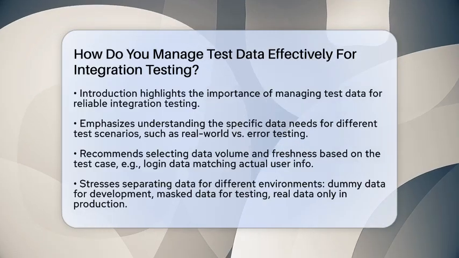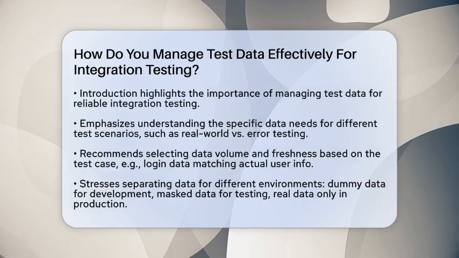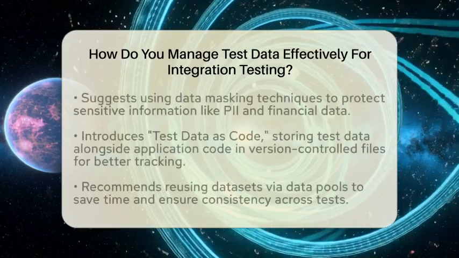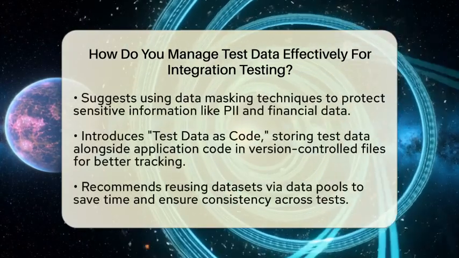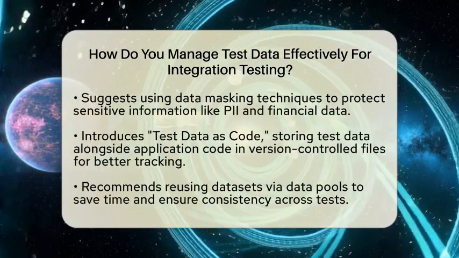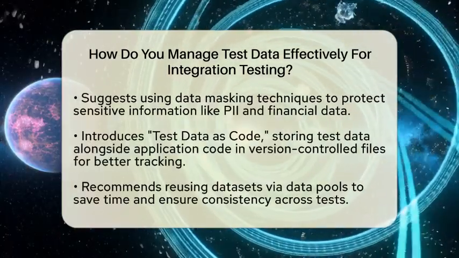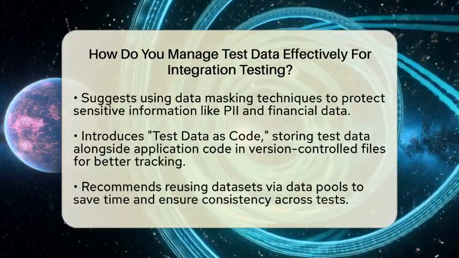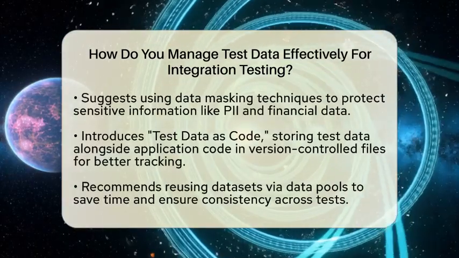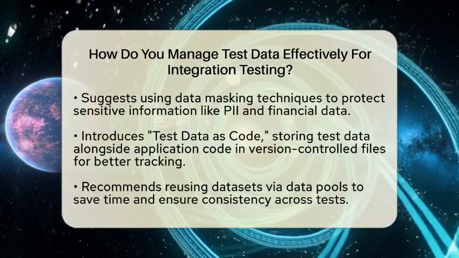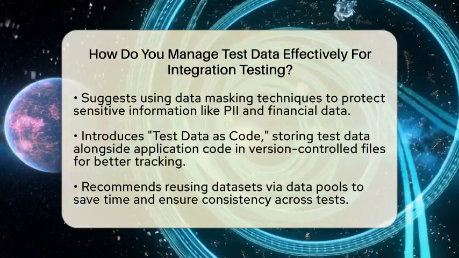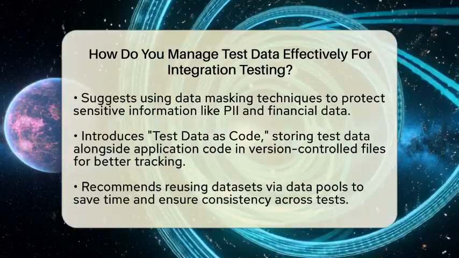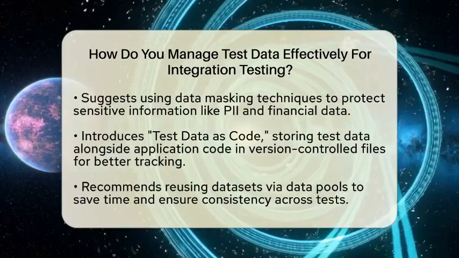Next, separate your data for different environments. Use dummy data for development, masked or anonymized data for testing, and real data only in production. This keeps sensitive information safe and prevents accidental data leaks. When dealing with sensitive data like personally identifiable information or financial records, use data masking techniques. Dynamic data masking can hide or alter sensitive fields during testing so that confidential info stays protected.